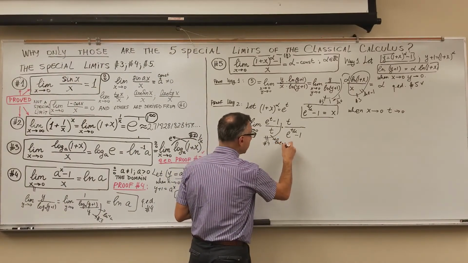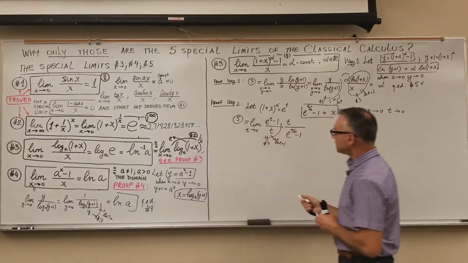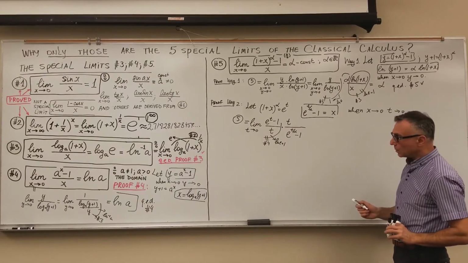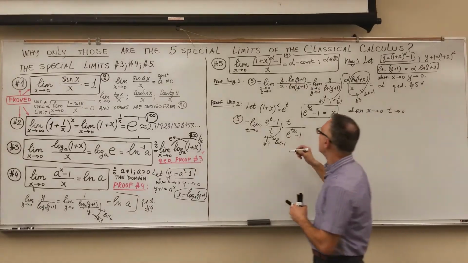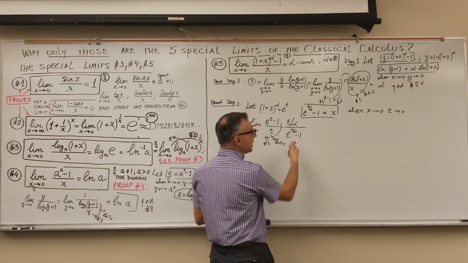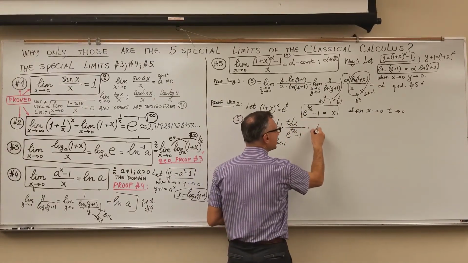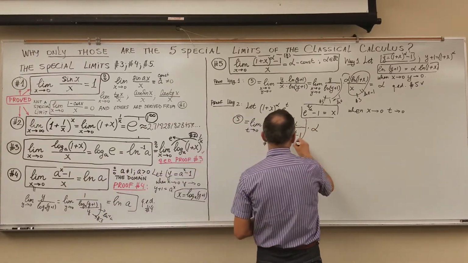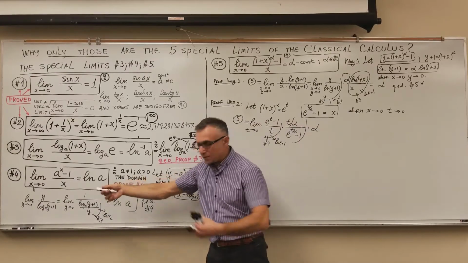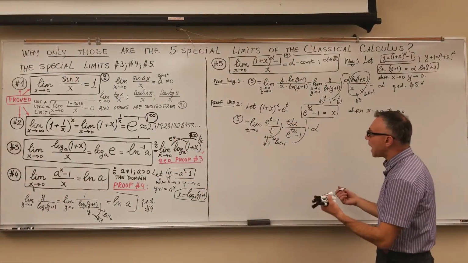Next fraction, also very close: e to the power minus 1 divided by the same power, which is t over alpha. Alpha was not there, so I need to compensate by multiplying by the same alpha. And here I have special number 4, just the reciprocal of that fraction.